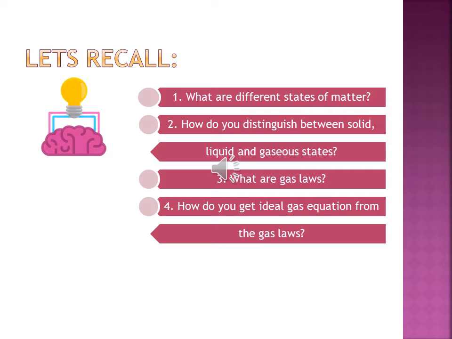Then we have already seen how to distinguish between solid, liquid, and gaseous states. The basic difference between the three of them is the arrangement of molecules inside them. When molecules are very closely bound to each other, that is called solid. When they are loosely bound to each other, it is called liquid. And when they are randomly moving and intermolecular forces are very less, we call it the gaseous state. Right. So this is the basic difference between the three of them.